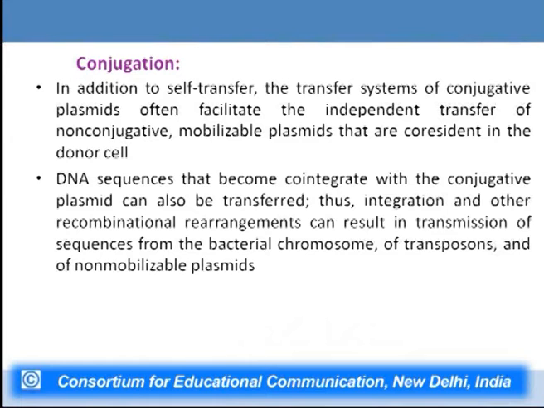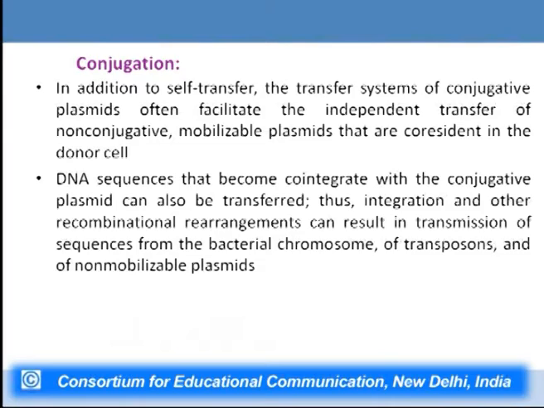So, apart from bringing about their own transfer from one cell to another, these elements also help in carrying other types of plasmids from one type of cell to another type of cell, which belong to the same species but different strains. Now, DNA sequences that become co-integrated with the conjugative plasmid can also be transferred. Thus, integration and other recombinational rearrangements can result in transmission of sequences from bacterial chromosomes, of transposons and of non-mobilizable plasmids.